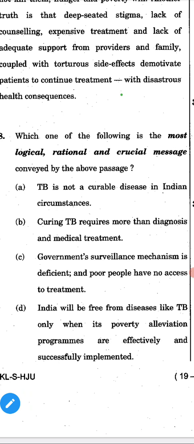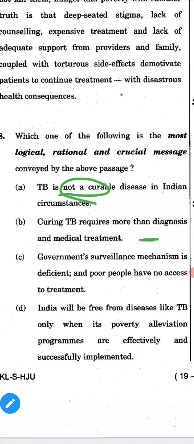Option B: curing TB requires more than diagnosis and medical treatment. This looks like a positive statement. TB is not curable? Nowadays, some regulations are coming. We have to make a TB Mukta nation, like that. They are telling, right? So it is curable.